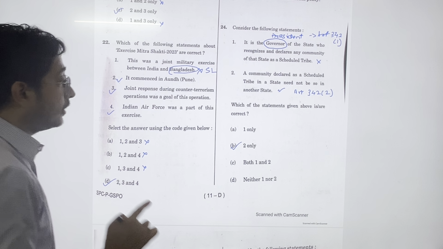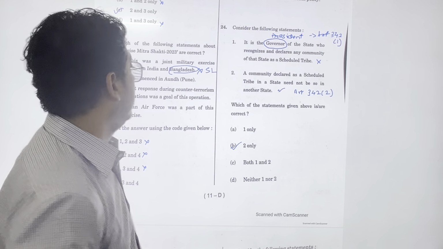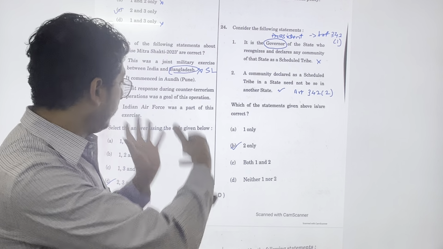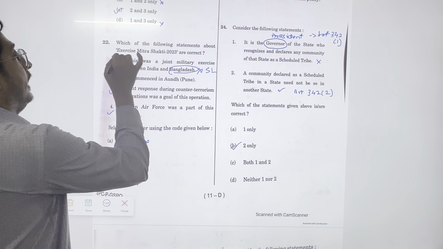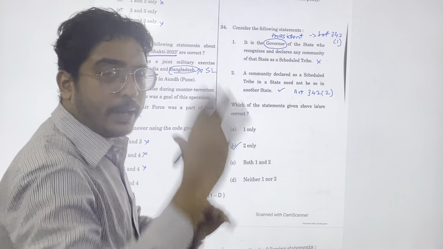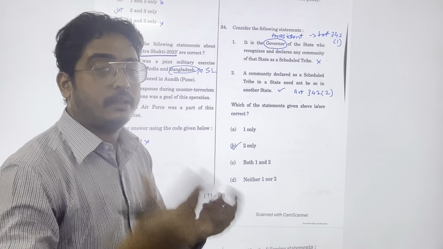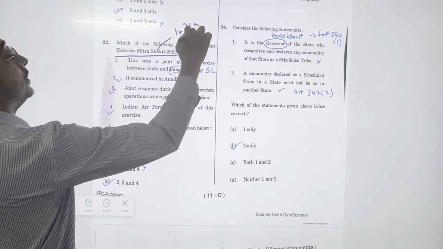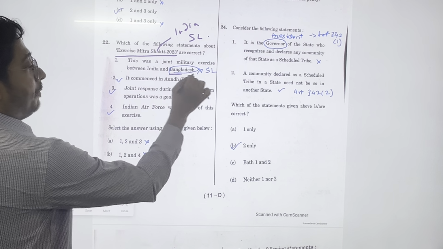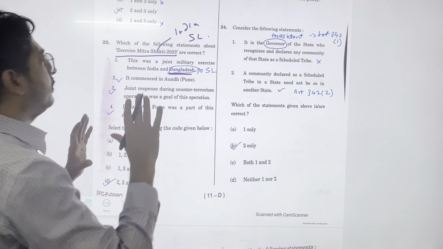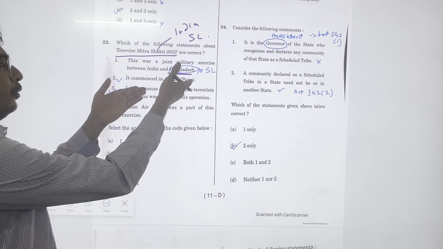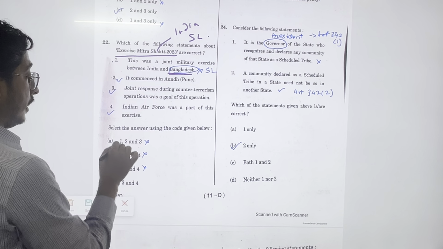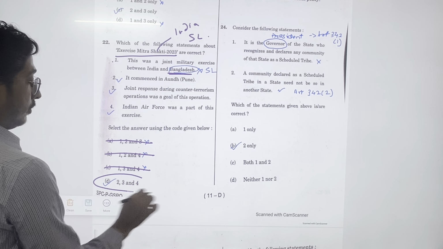Next question, another question of military exercise. Now this is also a direct question. If you see the framing of options, it is an easy question. एक्सरसाइज मित्र शक्ति वेरी कॉमन, कब से हो रहा है, लाइक जब हम भी पढ़ रहे थे तब से ये हो रहा है. सो ये इंडिया एंड श्रीलंका का है, तो यहाँ पे बांग्लादेश दिया है. So if you know it is not between India and Bangladesh, your answer is done. नो नीड टू नो कि पुणे में हुआ था या क्या है, इसको पढ़ने की जरूरत भी नहीं है. Because if you cancel option one, you get 2, 3 and 4.